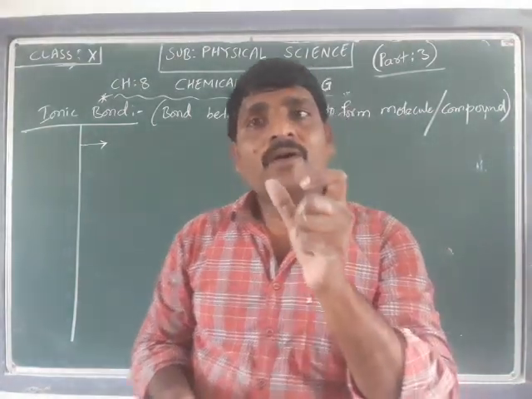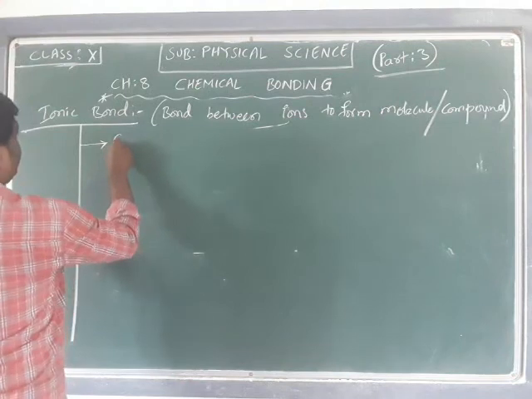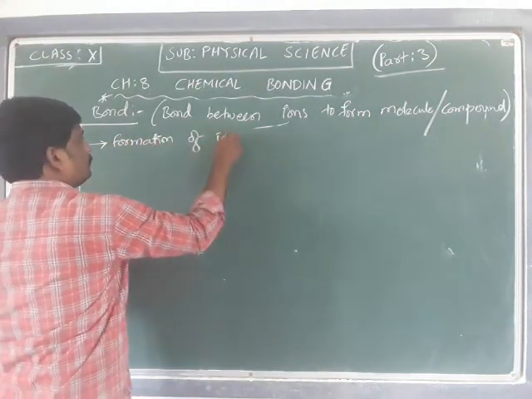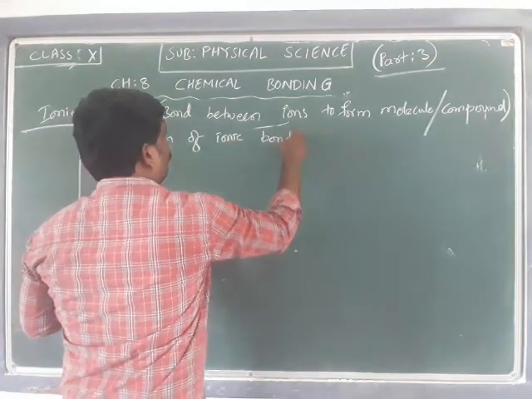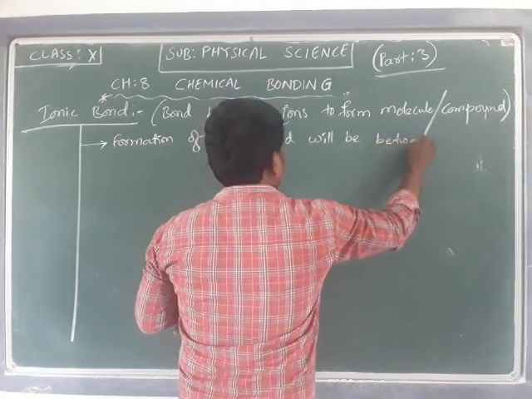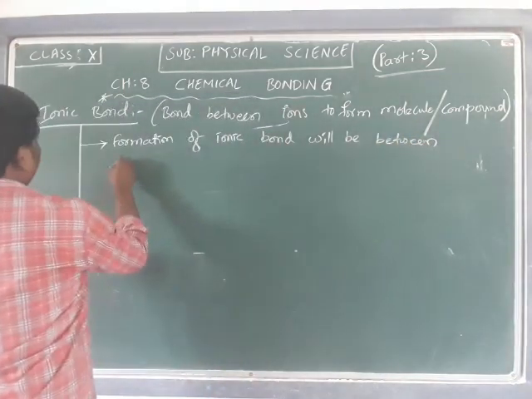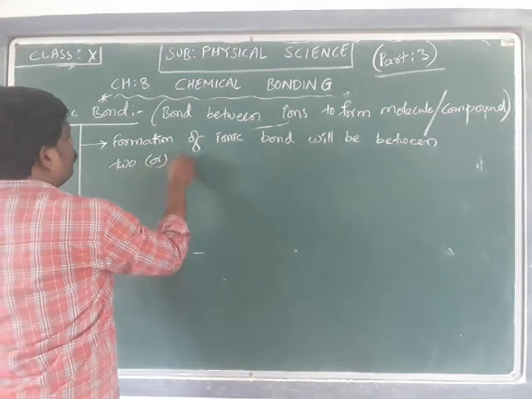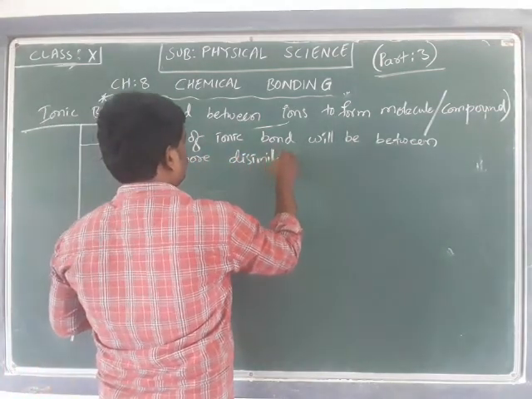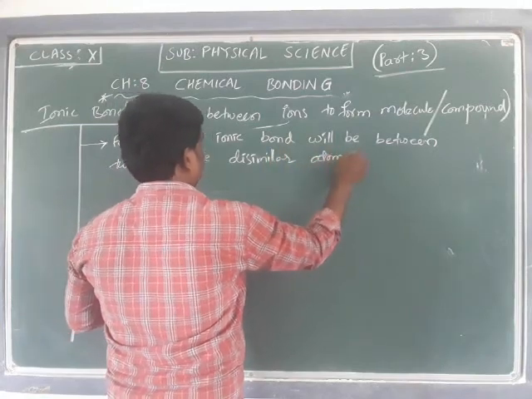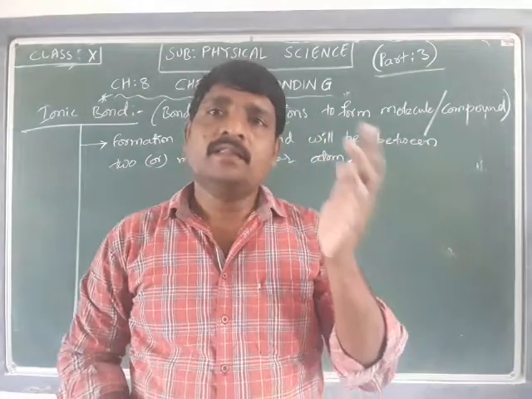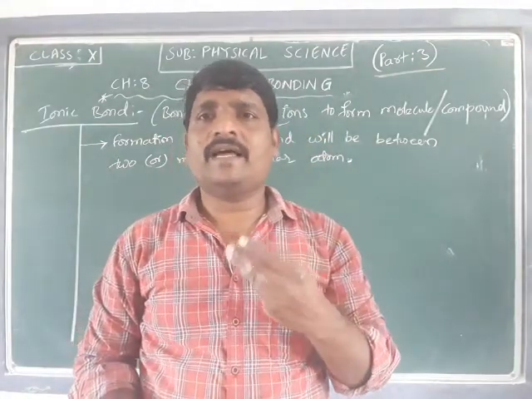The formation of an ionic bond will be between 2 or more dissimilar atoms. The same type of atoms will not form it. There should be dissimilar atoms to form the ionic bond.